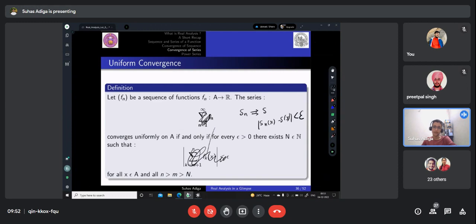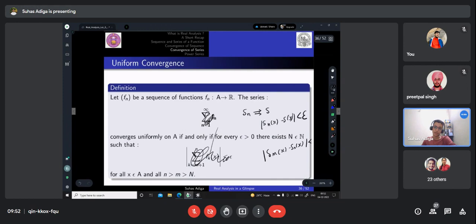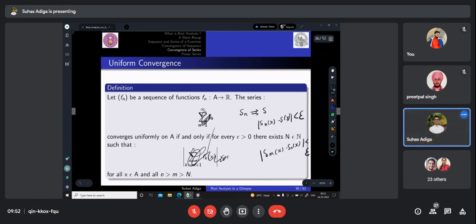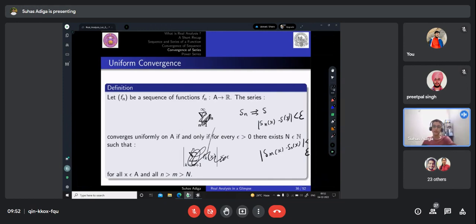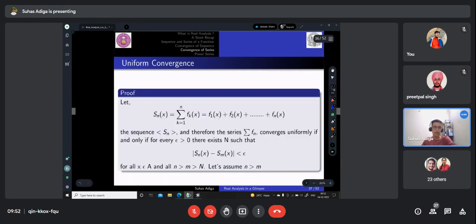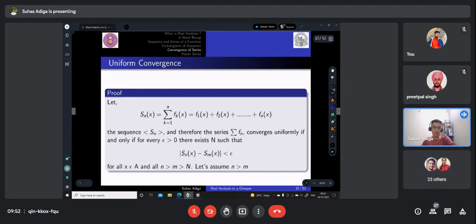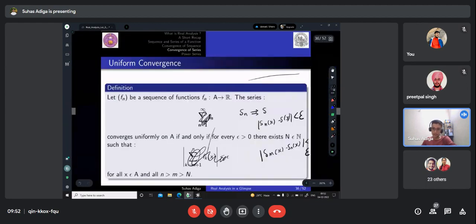Or in terms of Cauchy's criterion, you can say that the modulus of Sm of x minus Sn of x is less than epsilon. Everything is almost similar to sequence of functions, but here you deal with partial sums, whereas there you deal with the sequence of functions directly. Now a proof of this.